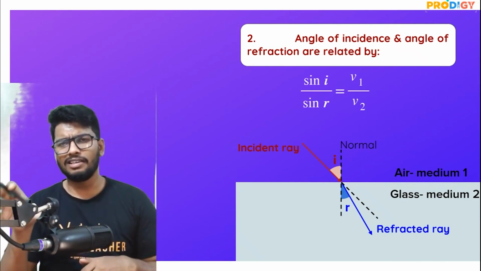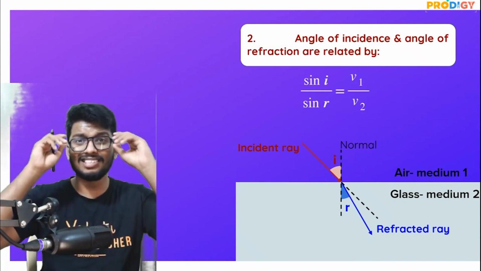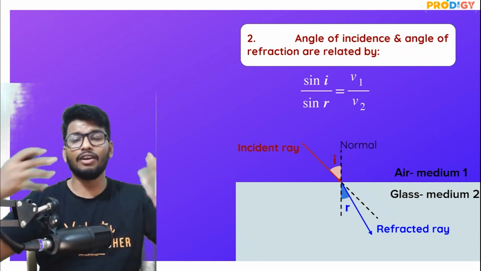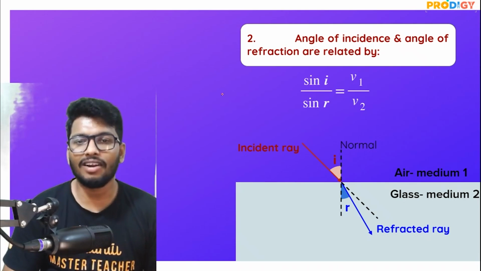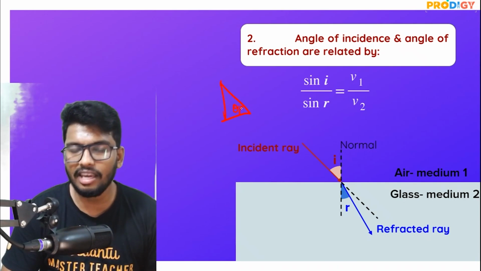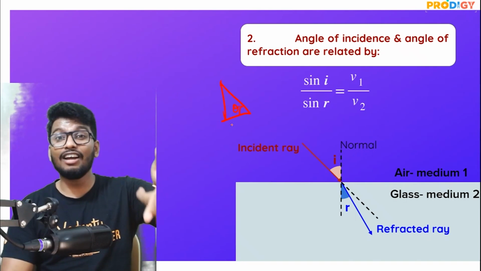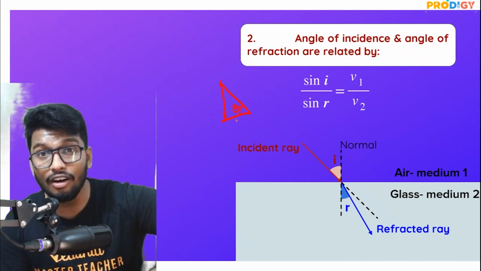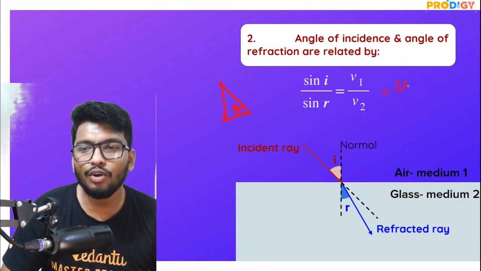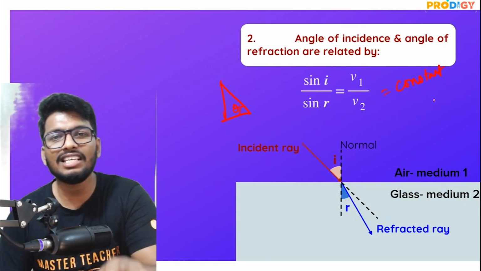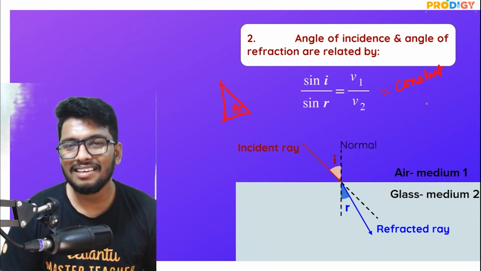So, sine is basically a trigonometric ratio, which is nothing but opposite divided by hypotenuse. That is the basic definition of sine, right? So if you have a right angle triangle, and this is theta, let's say, then opposite to hypotenuse is your sine. So if I take the sine of the angle of incidence to the sine of the angle of refraction, whatever value I get, that is going to be a constant. This is what your second law of refraction says. I know it's a little confusing. Let me say that again, guys.